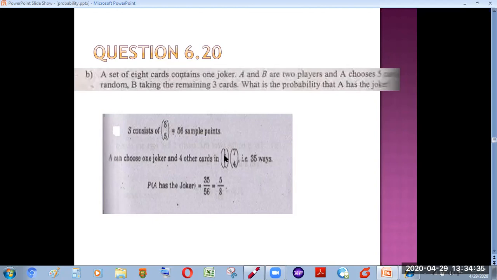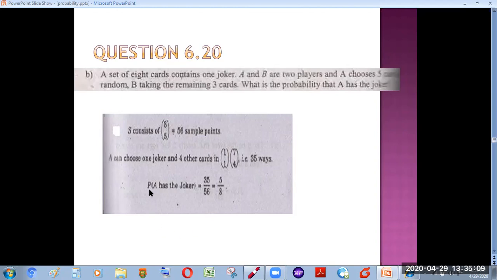So that joker card will be given to player A. So there are 1C1 ways that out of these 5 cards which player A is going to take, 1 card, the joker, will be given to player A, and from the remaining 7 cards out of 8, the remaining 4 cards will be drawn for player A. So by solving this combination 1C1 and 7C4, which you can calculate in your calculator, gives you 35 ways.